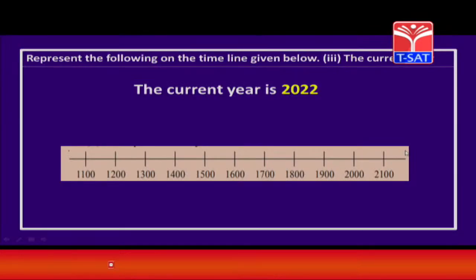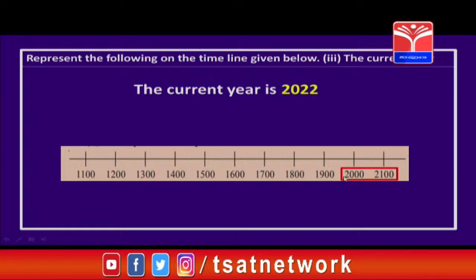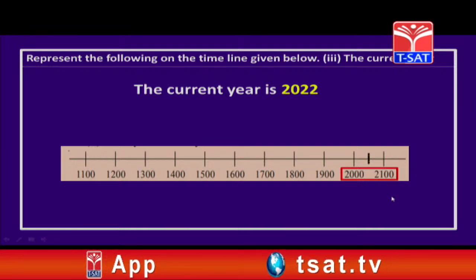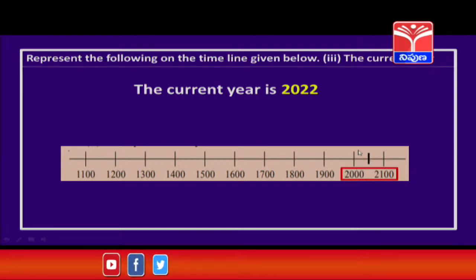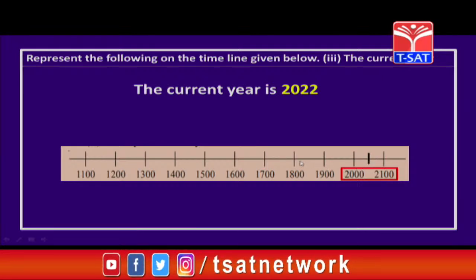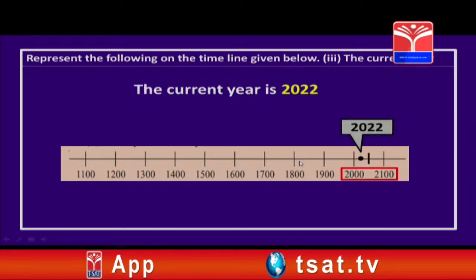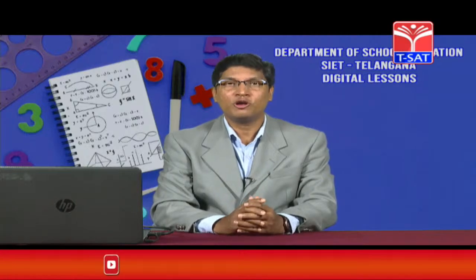Children, let us look at this 2022 on the timeline or the number line. So, where does this 2022 lie, children? Yes, in between 2000 and 2100, isn't it, children? Now, exactly at the middle I will draw a line. Now, this represents 2050. Now, our 2022 is less than this 2050. So, in between these two I am going to mark this 2022. Let us mark this, children. Yes, I am marking a point over there. Have you seen, children? And this gives 2022. Now, let us learn about Golconda fort now.